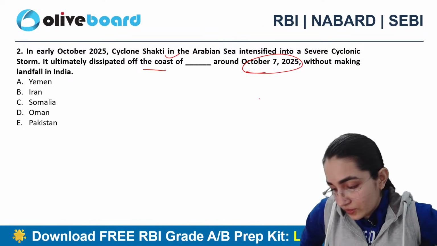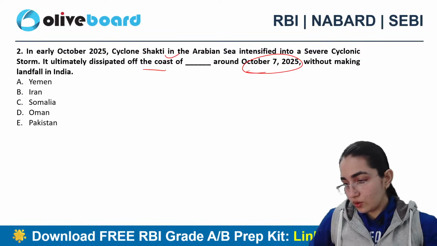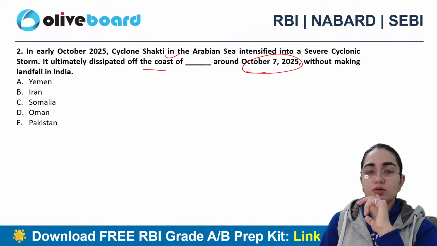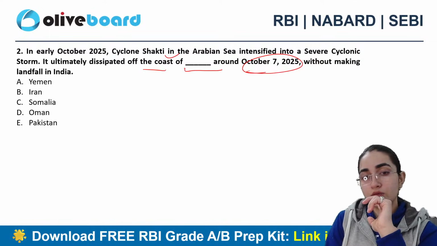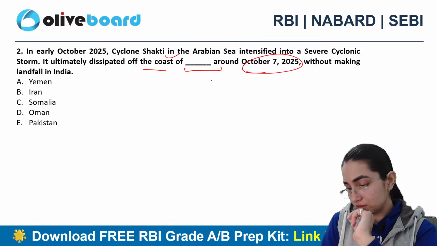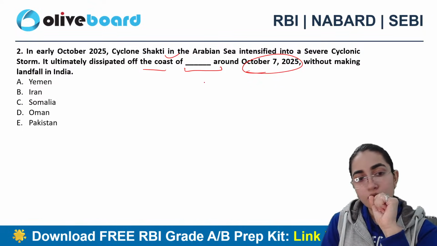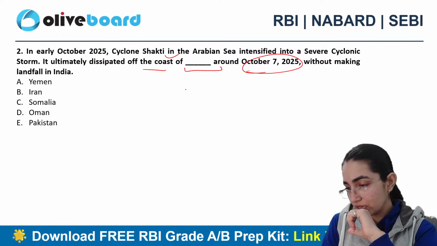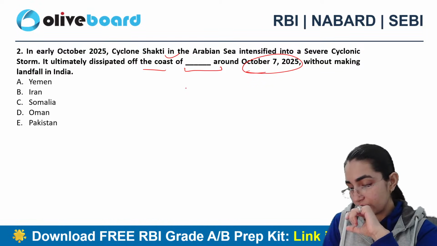Hi, Amrendra, Radhe Radhe. Okay. So where is it? The coast of Yemen, Iran, Somalia, Oman, or Pakistan? Come on, be very quick. D, Oman. Anyone else? Anyone else?